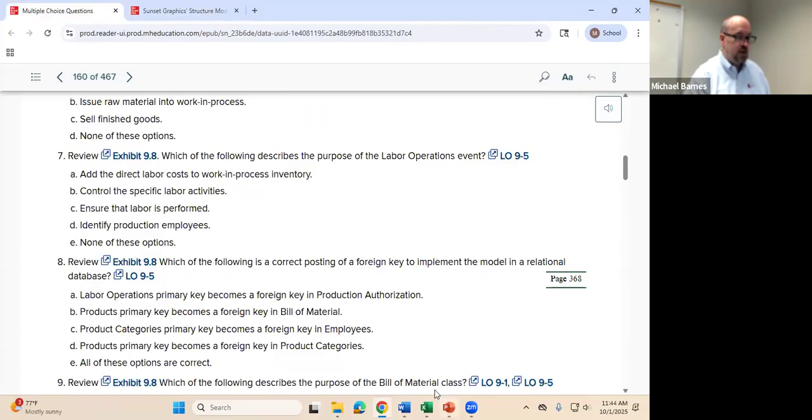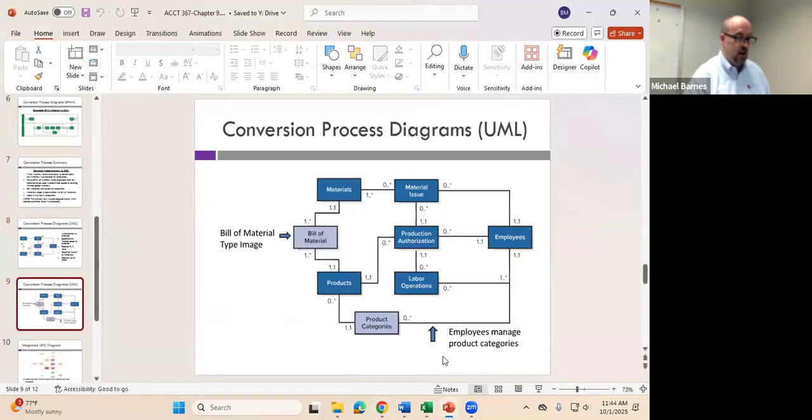I'm going to go ahead and just pull it up because it's the same diagram as this one right here in our slides. So 9-8 says, which of the following best describes the labor operations event? So this one right here. All right. So what's happening with the labor operations event? What's going on with that?